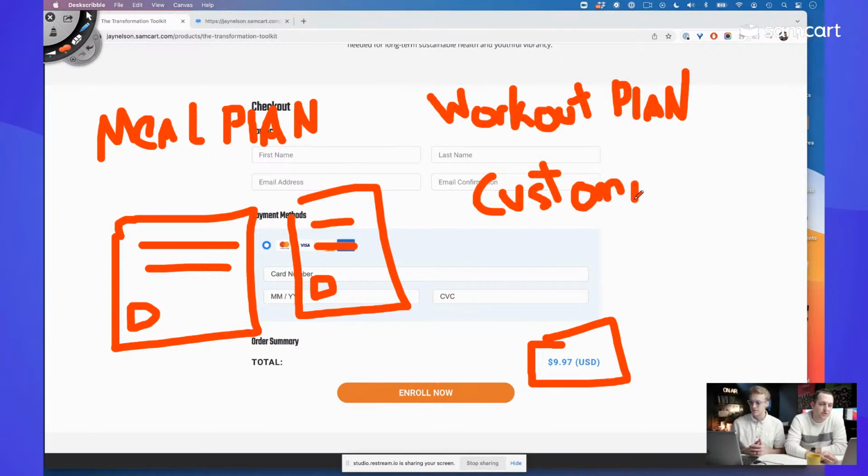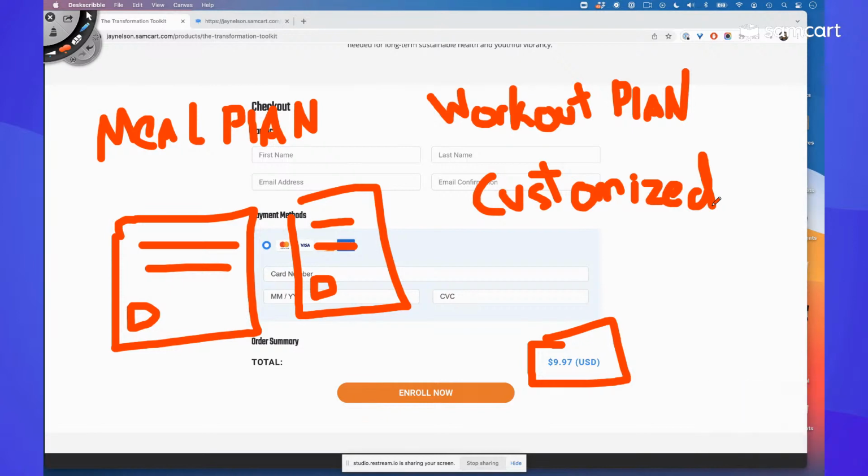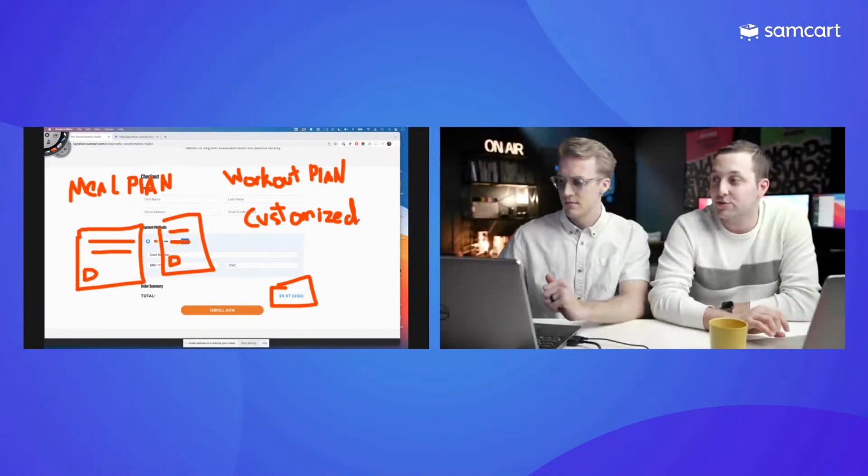I love that. Customized anything is always great. Like, listen, I'm going to make you a customized meal plan. We're going to hop on the phone and I'm going to talk about what diet you like, what food you like eating. And I'm literally going to tell you these are the groceries you're going to buy for the next 6 weeks. And help you lose a ton of weight in that fashion and offer that kind of customized help.